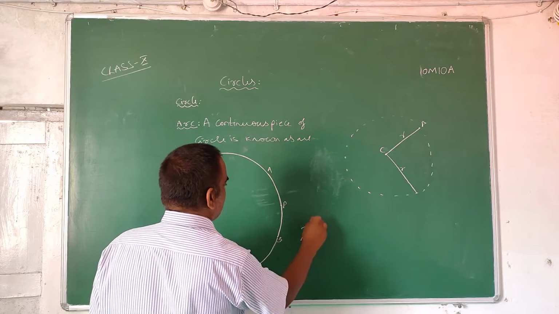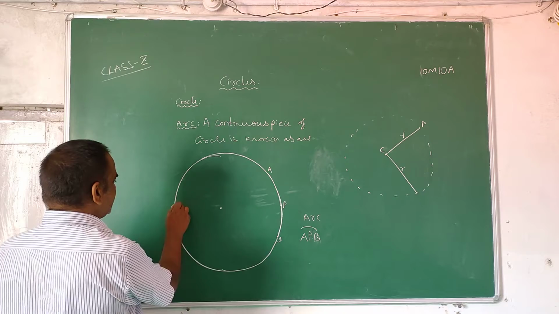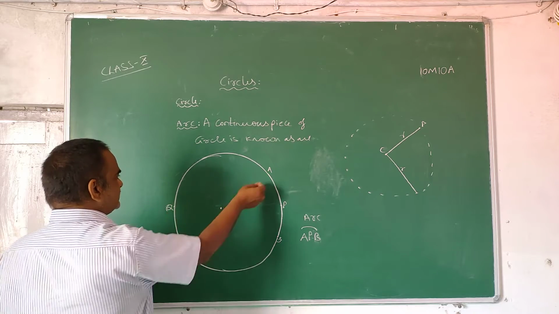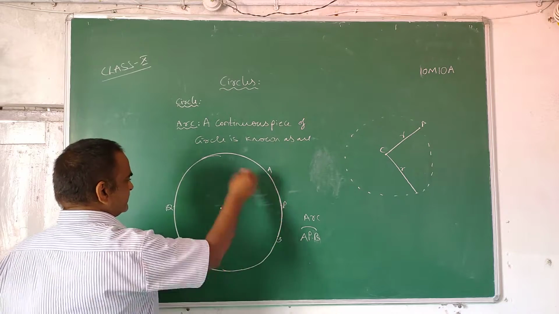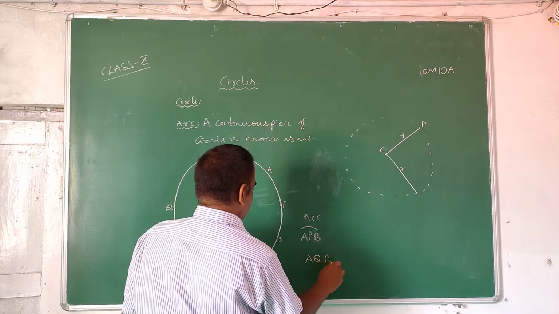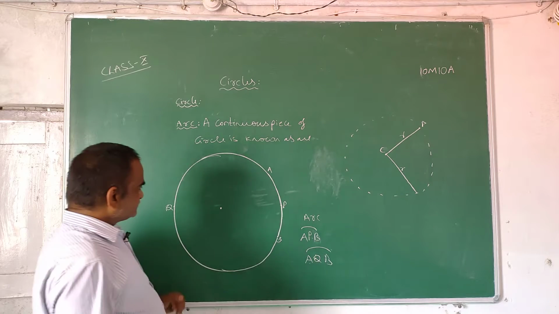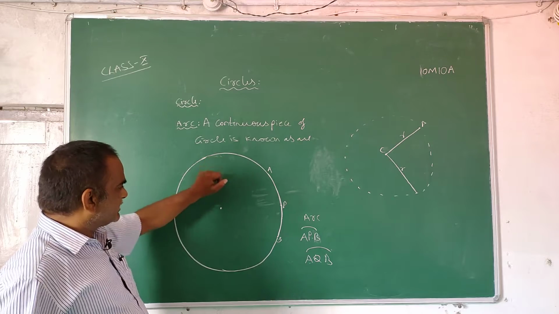This is the notation, arc. Now if you take here Q, this is also another arc, arc AQB. Both are arcs of the same circle.